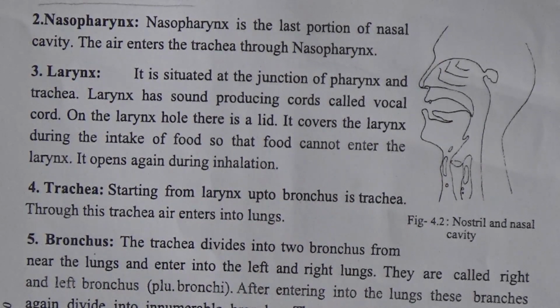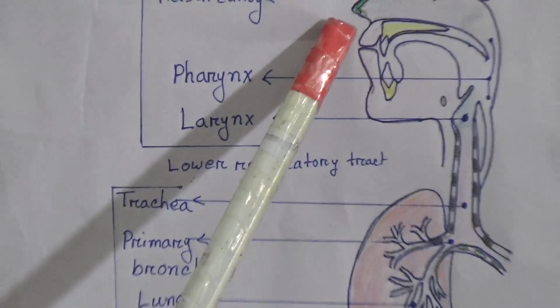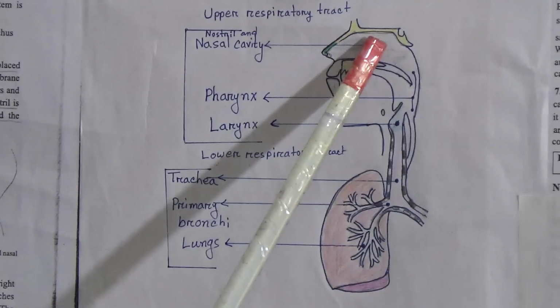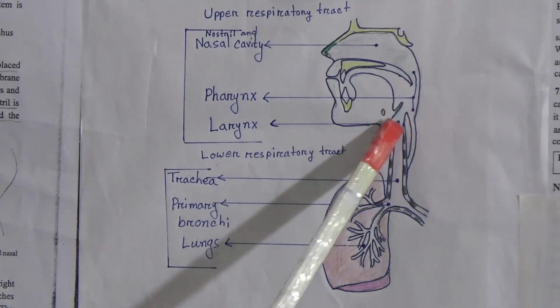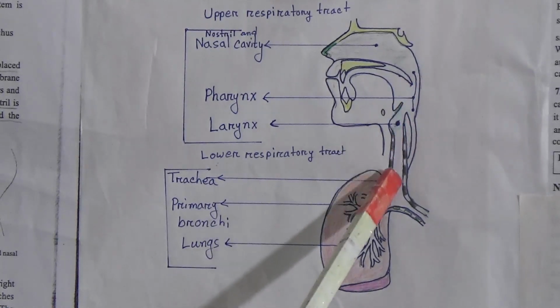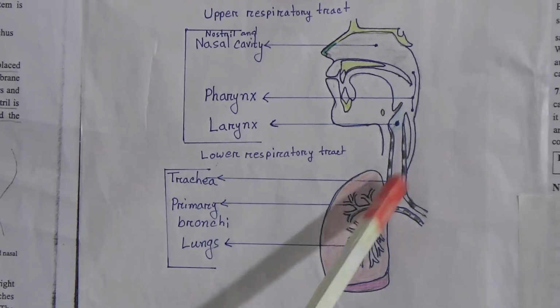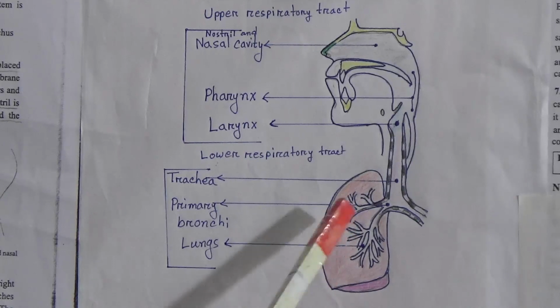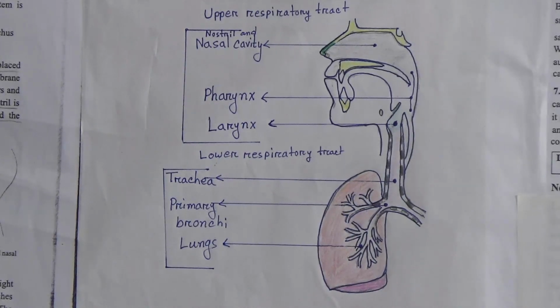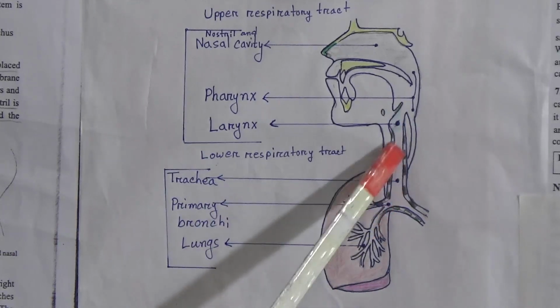At first, air enters into this nostril and nasal cavity, and then goes to pharynx, after that larynx, and then goes to this trachea, and after that here is bronchus, and then last is lung. So this one is trachea.